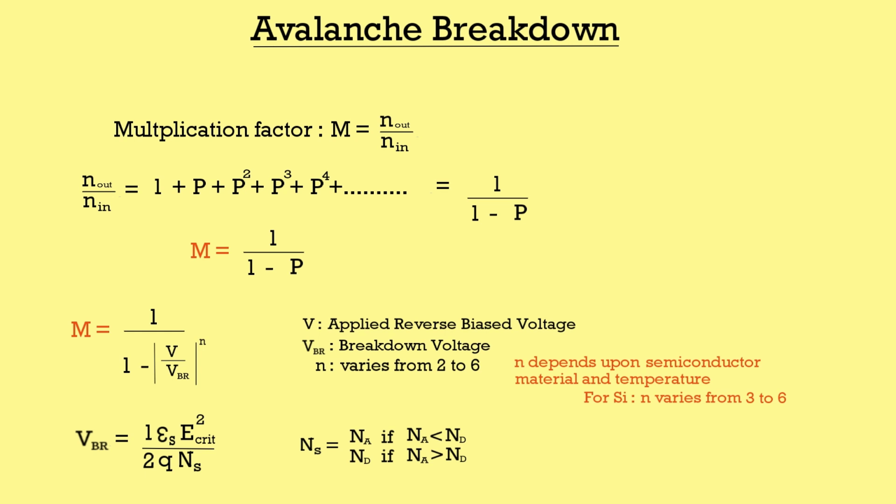We have a formula for breakdown voltage, which is 1 by 2 multiplied by the permittivity of the semiconductor material times the square of the critical electric field, divided by the magnitude of the charge of an electron multiplied by the doping concentration, whichever is less on either side of the junction. If the acceptor concentration is less than the donor doping concentration, then Ns will be equal to the acceptor concentration, and if the donor doping concentration is less than the acceptor concentration, then Ns will be equal to the donor doping concentration.